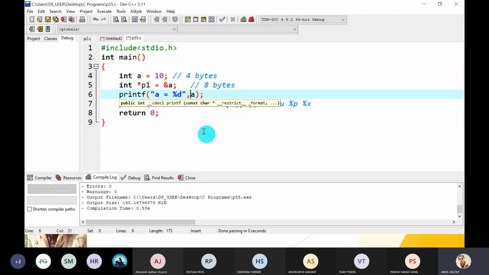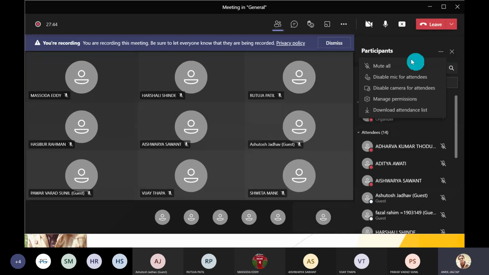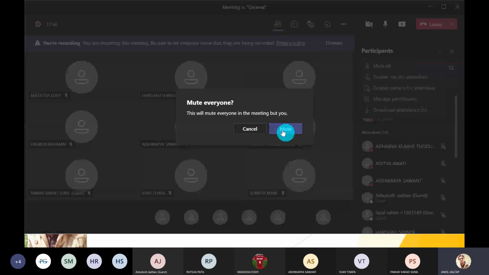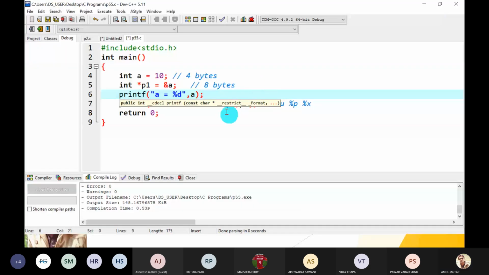Here, first calculate the size. First print the size required for the A variable.